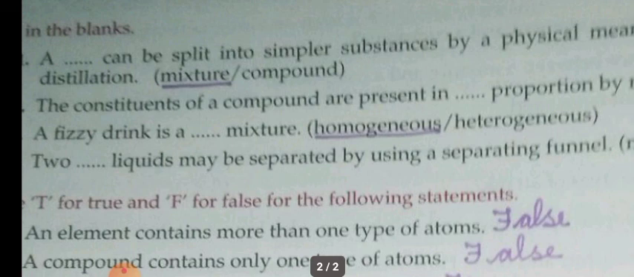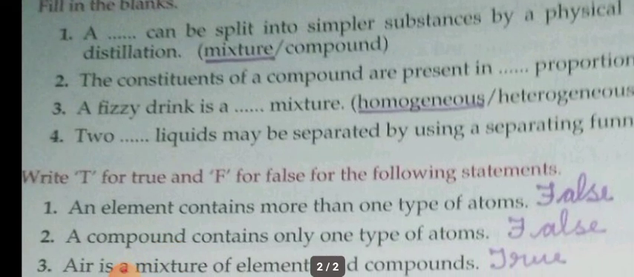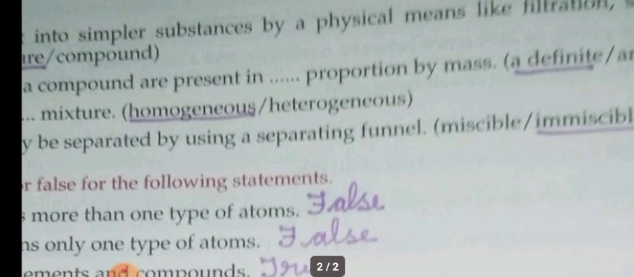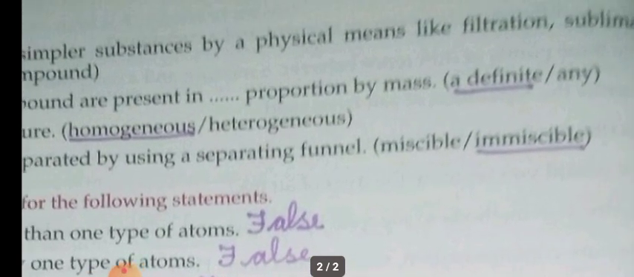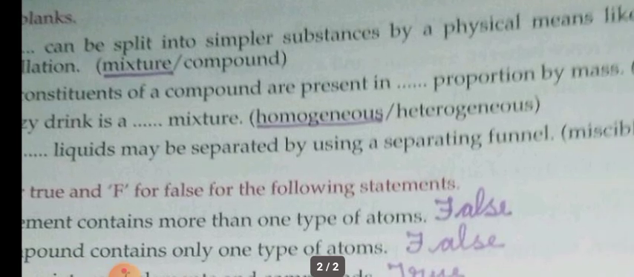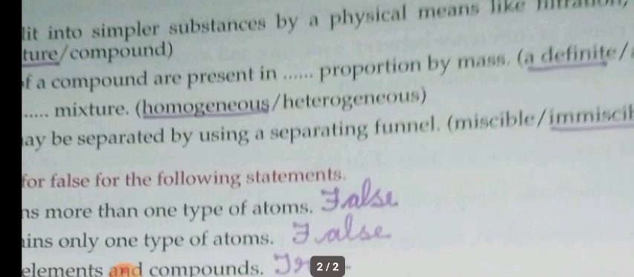Okay, children. Second question: the constituents of a compound are present in dash proportion by mass, definite or any? The substances must be present in a correct ratio, then only will they form a compound. For example, 2 hydrogen atoms and 1 oxygen atom will form water. We can't form water with 1 hydrogen and 1 oxygen. So a definite ratio should be there. The answer is definite.